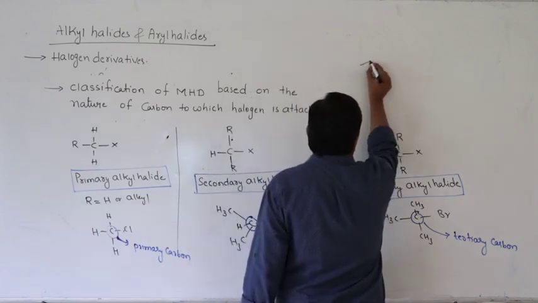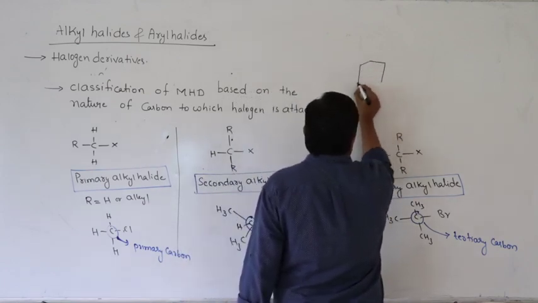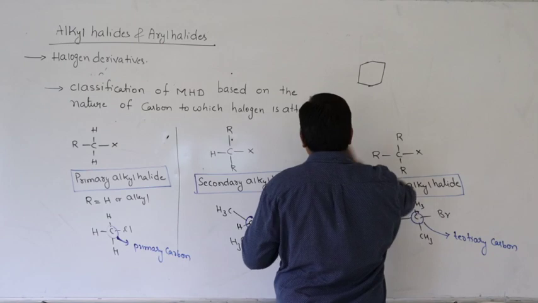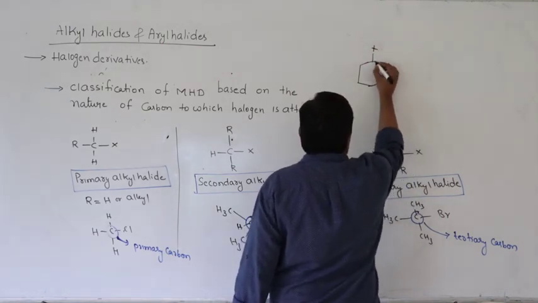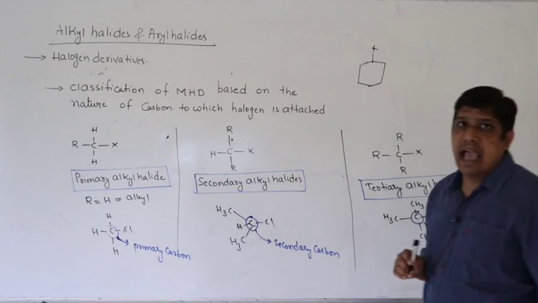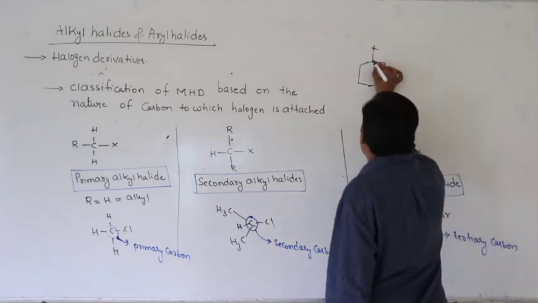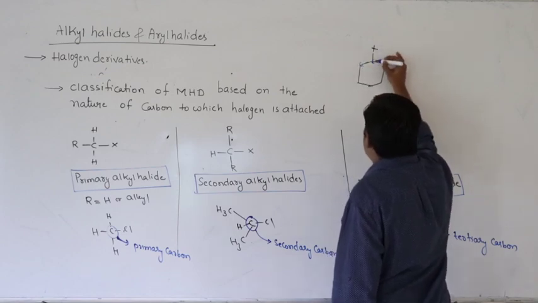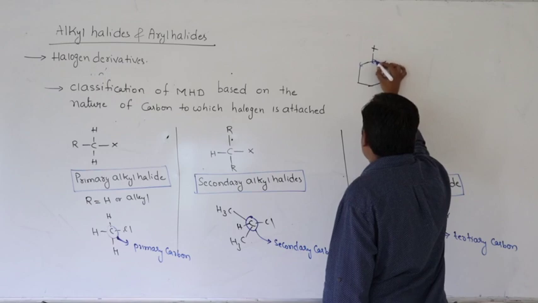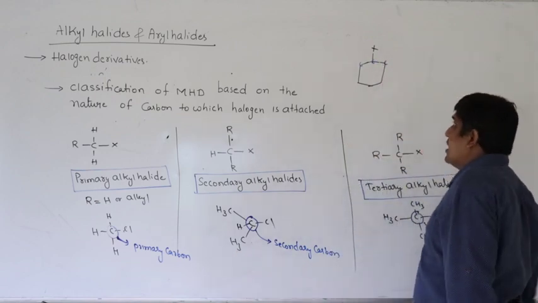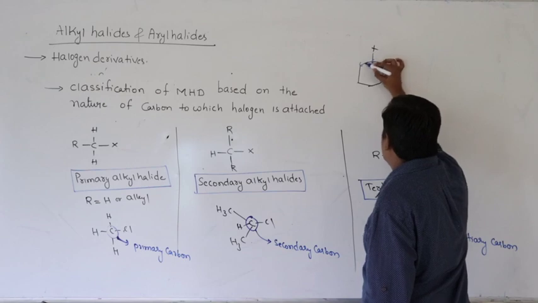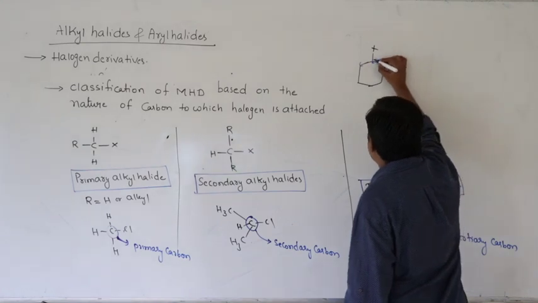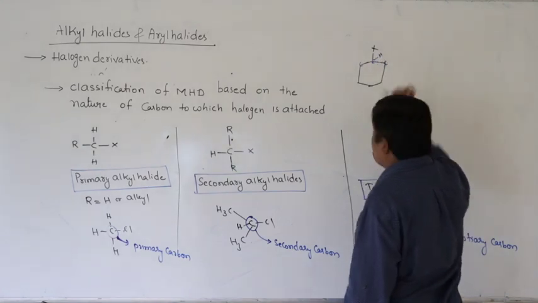Suppose I write a cyclohexane molecule, with the halogen bonded to this carbon. What type of alkyl halide is it? See here, this is carbon, this is also carbon, this is also carbon. The halogen is attached to a carbon, and the carbon valency is 4, tetravalent. This carbon has already formed 3 bonds, 1, 2, 3. In this bond notation, if nothing is represented, the other bond should be to hydrogen.